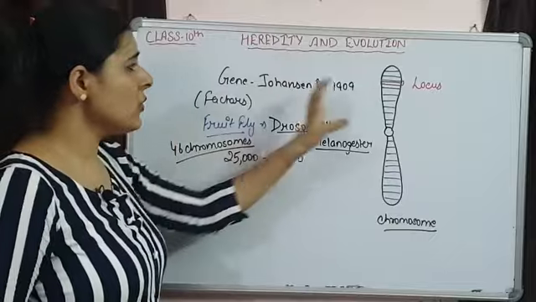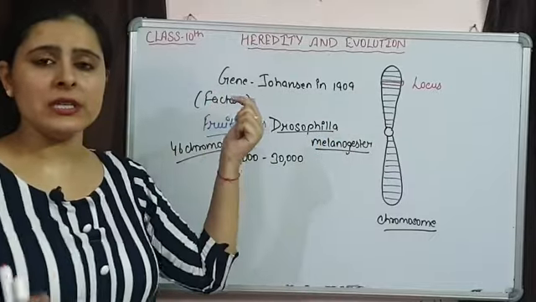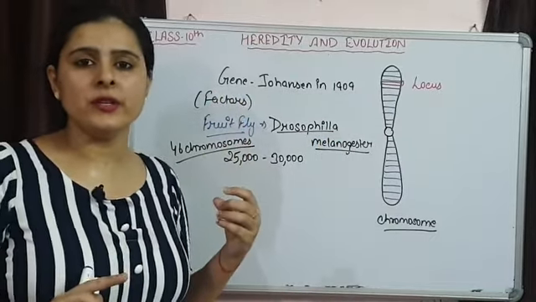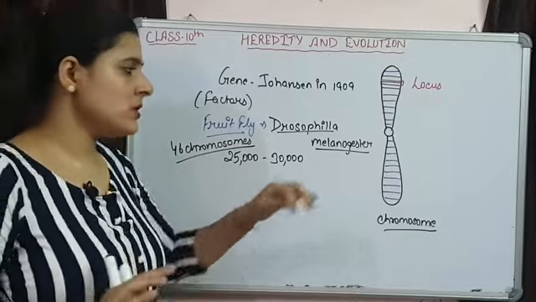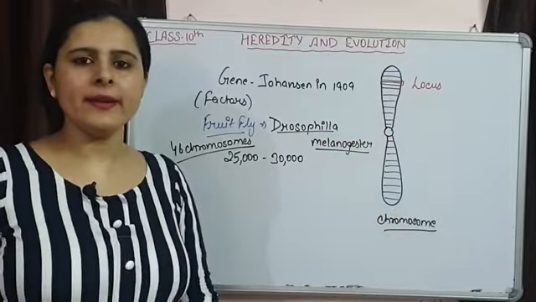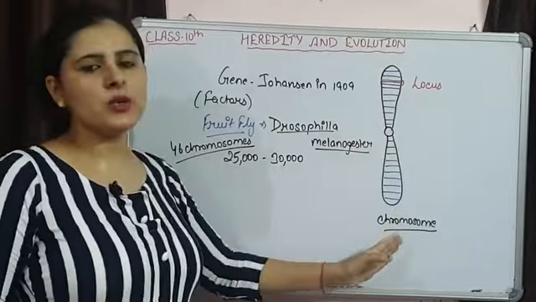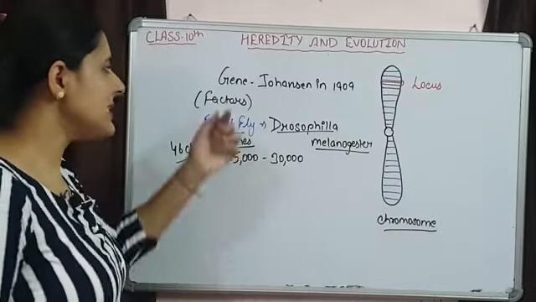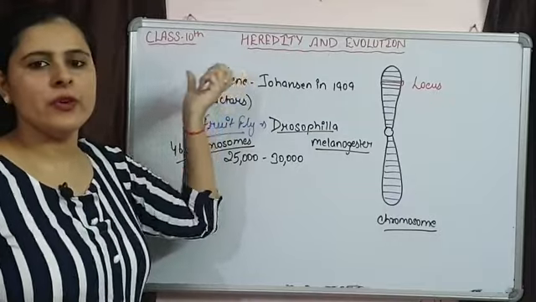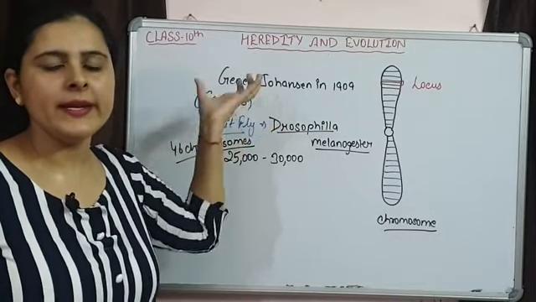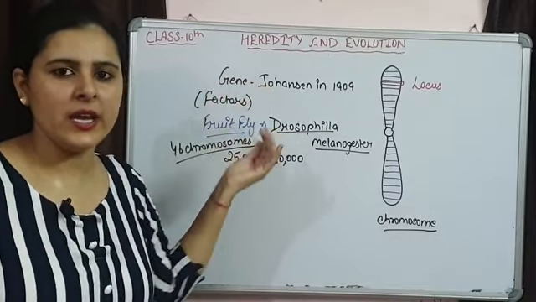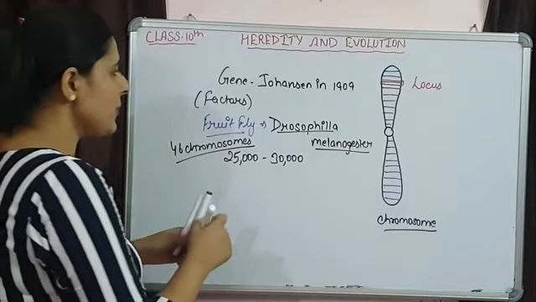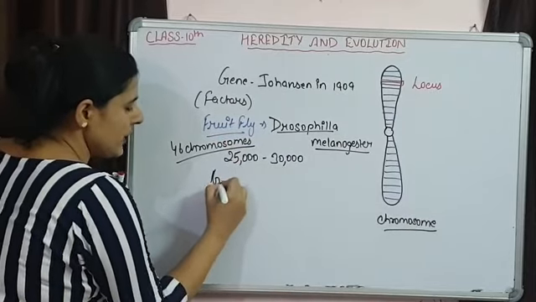So this is how these genes are present, and one more thing, these genes are the hereditary units, because when chromosomes are inherited, the genes present on that chromosome are also inherited. So these are the units of inheritance. What is the unit of heredity? The gene, and genes have the information for proteins.